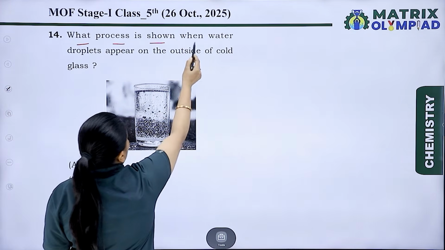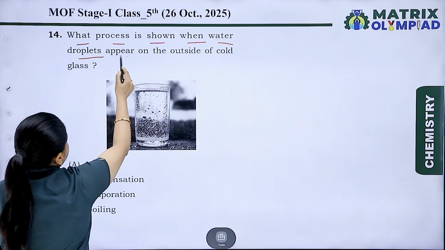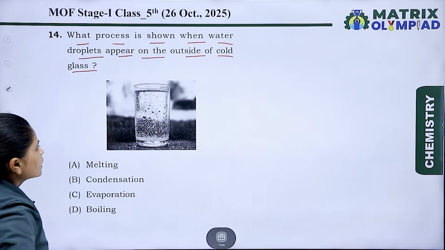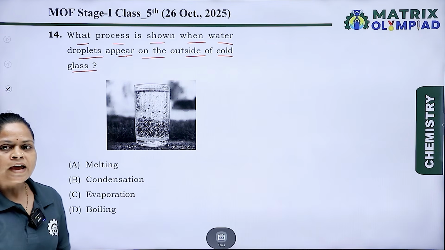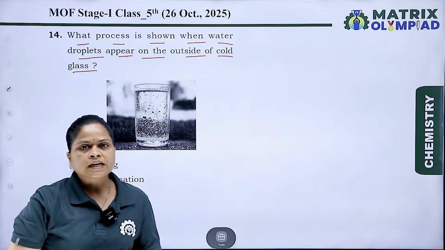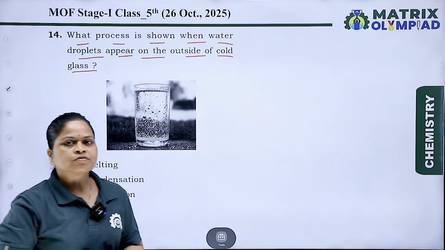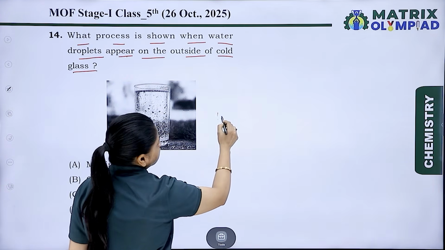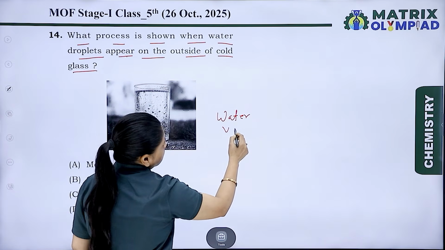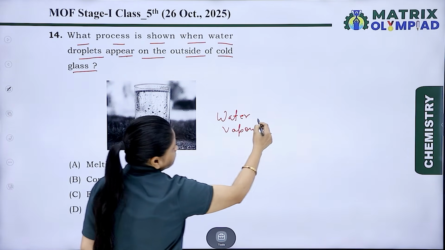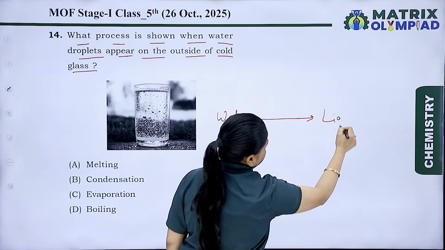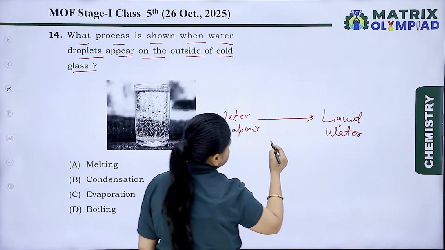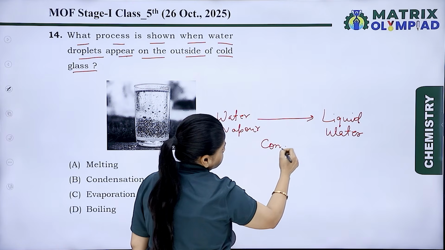What process is shown when water droplets appear on the outside of a cold glass? We know that when water vapors present in the atmosphere come in contact with the cold glass, the water vapors will condense into liquid, meaning water, and this process is called condensation.